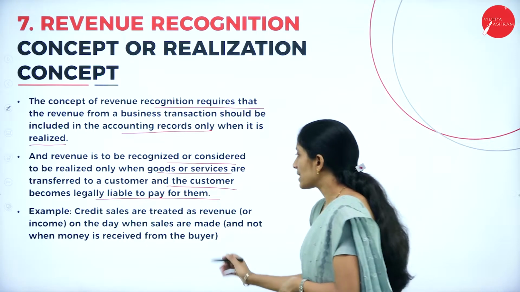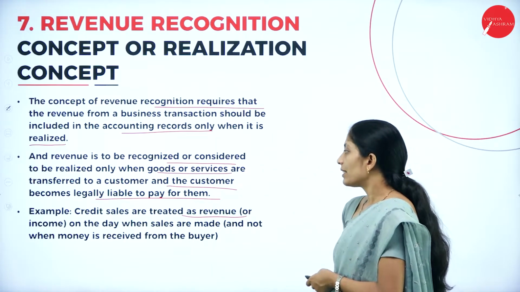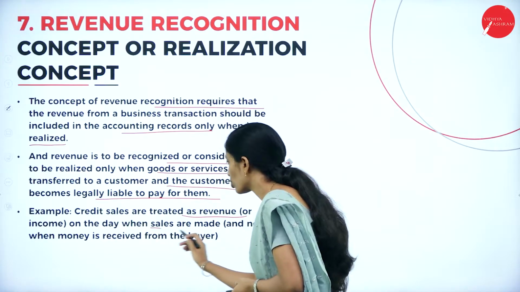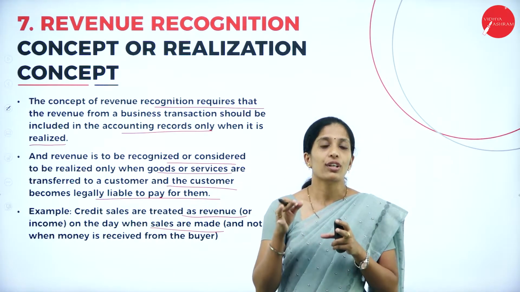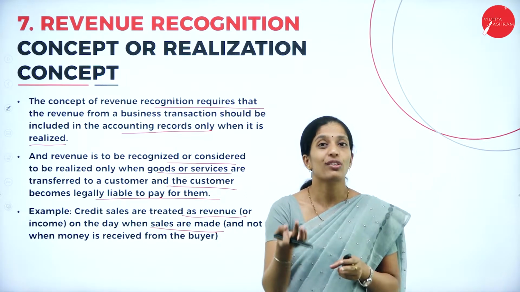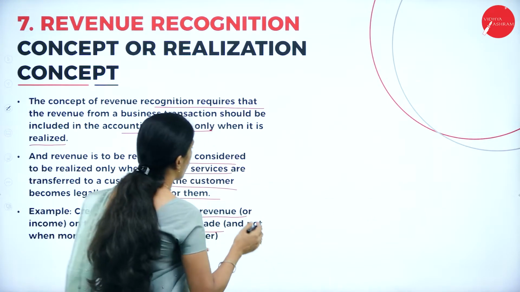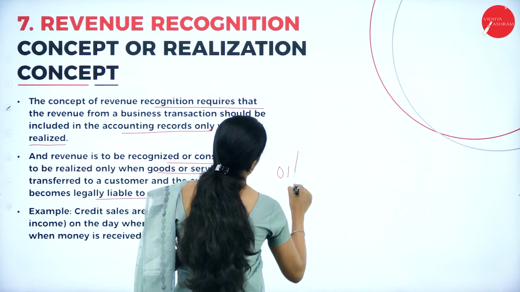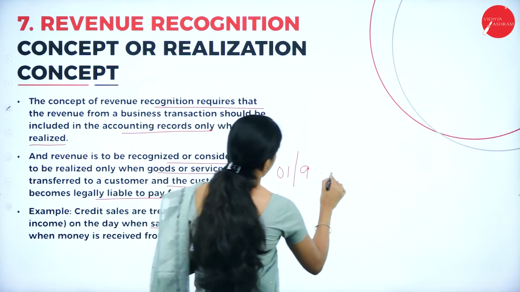Example: credit sales are treated as revenue or income on the day when the sales are made. On that day we record the transaction, not just when we actually receive the amount. Suppose the sales happened on 1st September. Okay, so this is a credit sale.